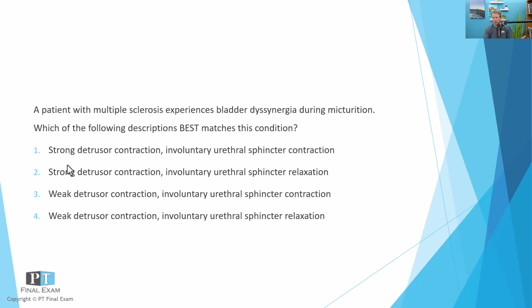So how do you work with that? Well, you've got to work on sphincter relaxation as well as strengthening detrusor contraction. And a lot of that is done via medications or pharmacological interventions. So trying to reduce tone and spasticity, especially in the sphincter, is going to help with contraction of the detrusor and opening of the sphincter. So a lot of pharmacological interventions would be related specifically to bladder function. And it's one of those things that folks with MS will have to fight pretty much the rest of their days, trying to fight this overflow incontinence that can occur.